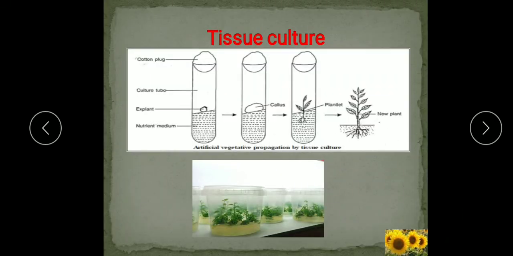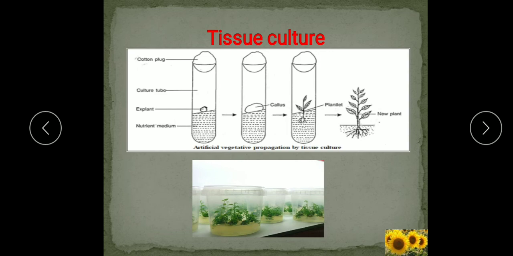Since an unlimited number of plants can be produced, this technique is used for the propagation of ornamental plants such as chrysanthemum, asparagus and orchids. So understood, children, the tissue culture method.